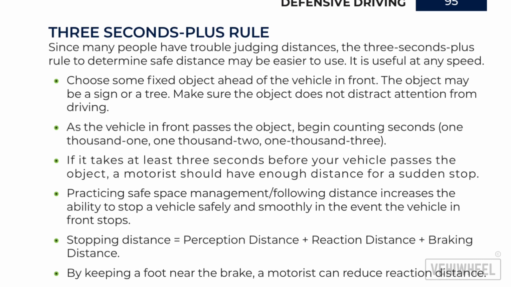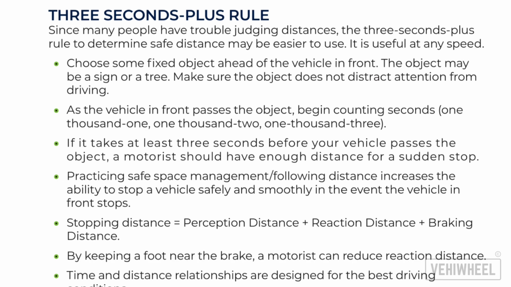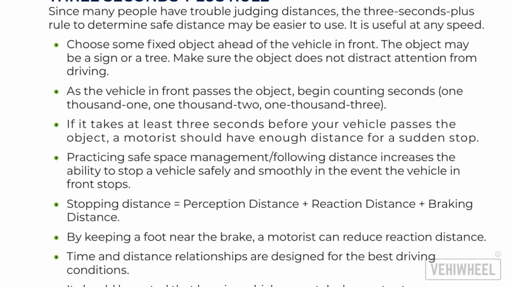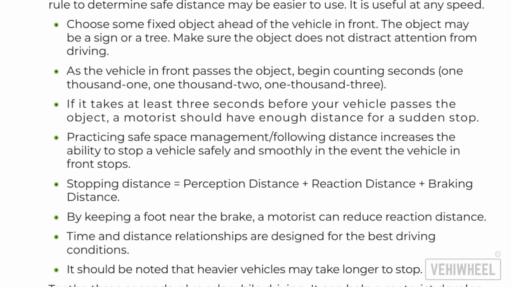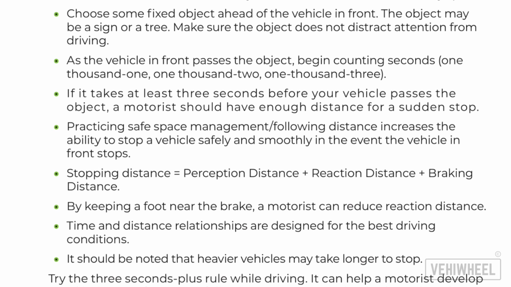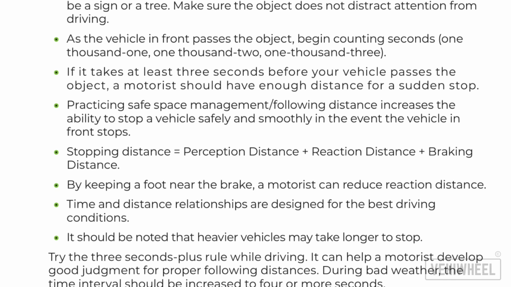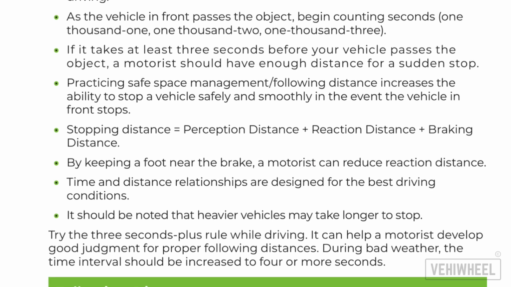As the vehicle in front passes the object, begin counting seconds: 1001, 1002, 1003. If it takes at least 3 seconds before your vehicle passes the object, a motorist should have enough distance to make a sudden stop. Practicing safe space management following distance increases the ability to stop a vehicle safely and smoothly in the event the vehicle in front stops.